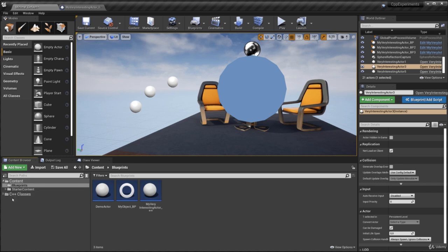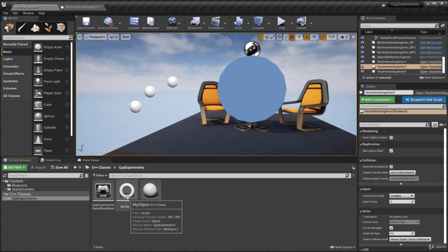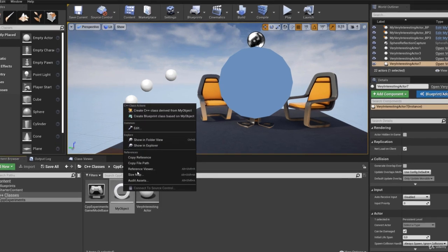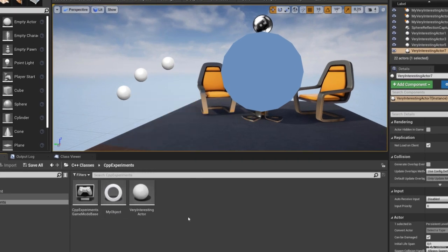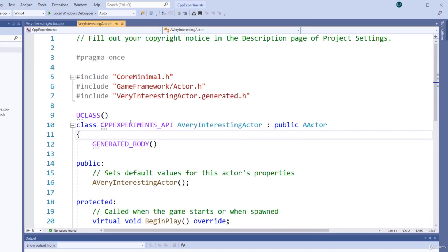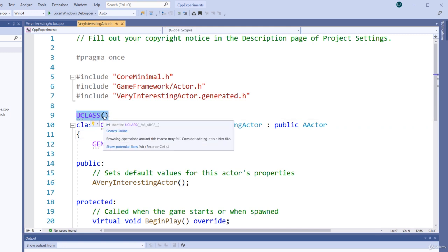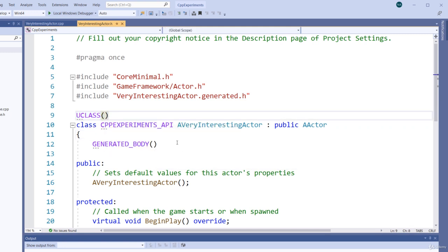So the reason we can do that, and I'll go back to the C++ folder. With the UObject, you remember I cannot go and right click on this and create a blueprint unless that is blueprintable. The actor, if I go into C++, you can see in the U class, we don't have any specifiers, right? So you might think, okay, that's interesting because I can create a blueprint from this. So why is that?